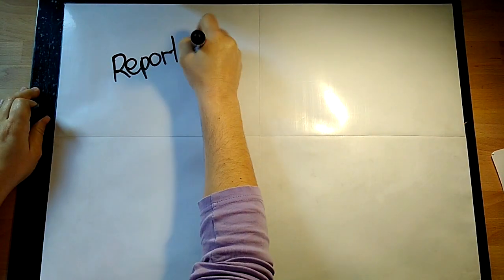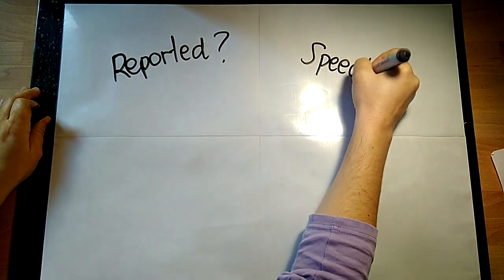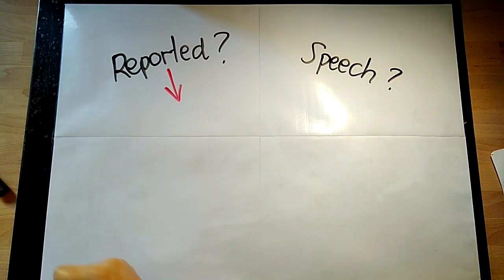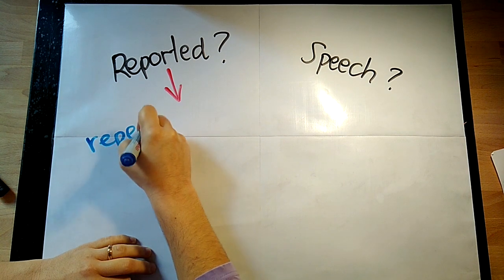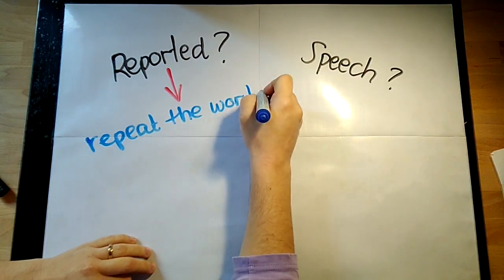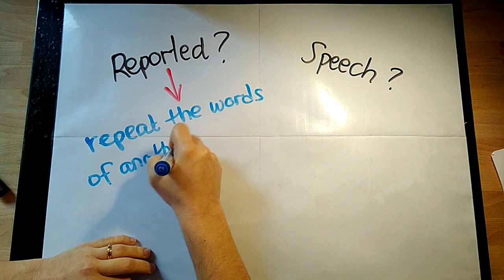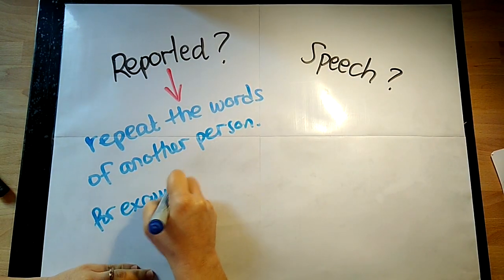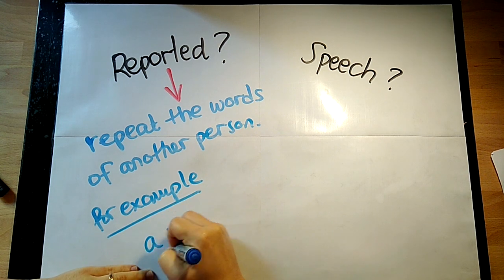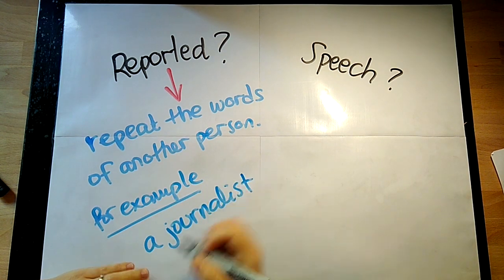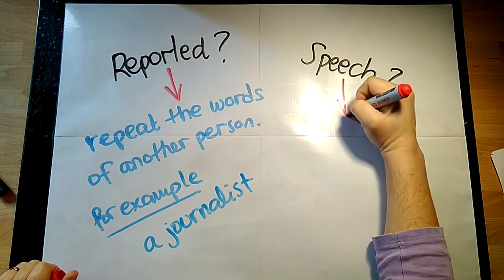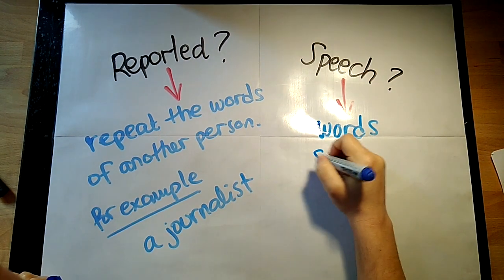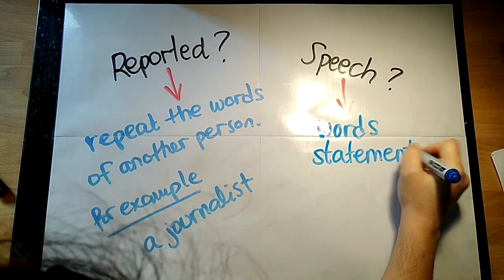Everyone! So here I will explain reported speech. But first of all, let's see what reported and speech mean. So reported basically means communicate, repeat, transmit. The idea of repeating the words another person has previously said, as if we were journalists or reporters. And on the other hand, speech basically means words, statements, or phrases.